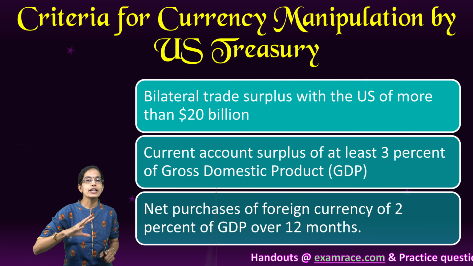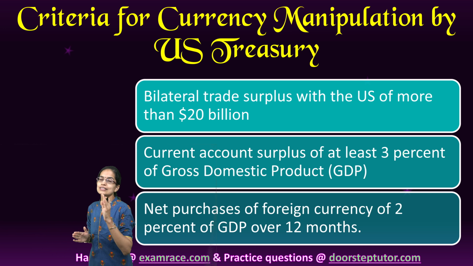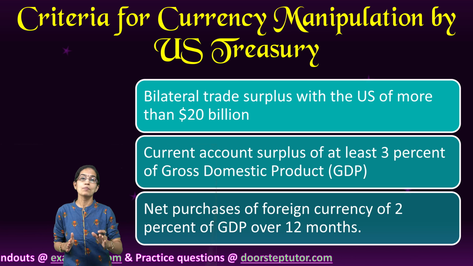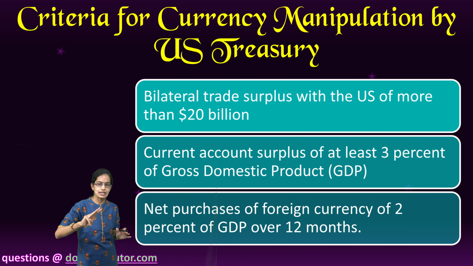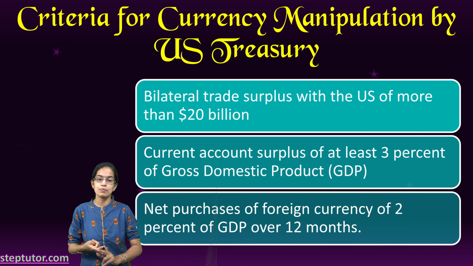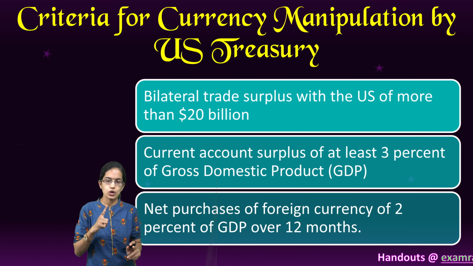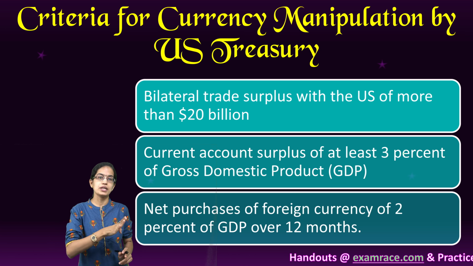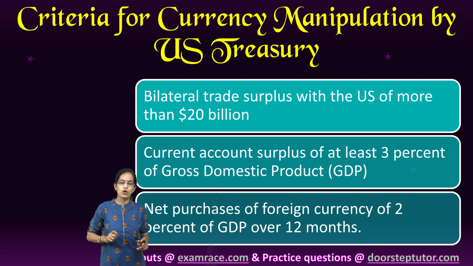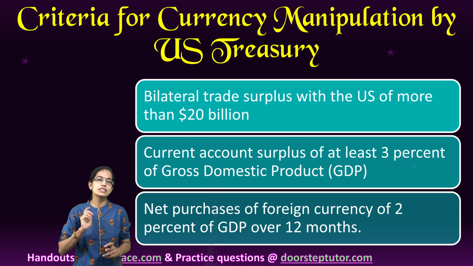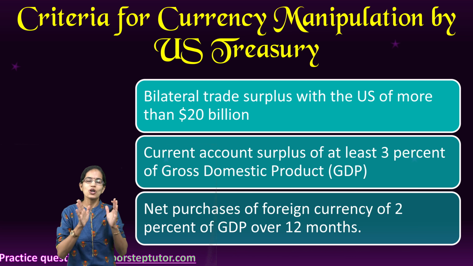So what criteria have been given by the US Treasury to consider that these nations are party to currency manipulation? There have been 3 criteria. The bilateral trade surplus with the United States is more than $20 billion, the current account surplus is 3% of the GDP, and the net purchase of foreign currency is 2% of the GDP in the last 12 months, or 1 year.